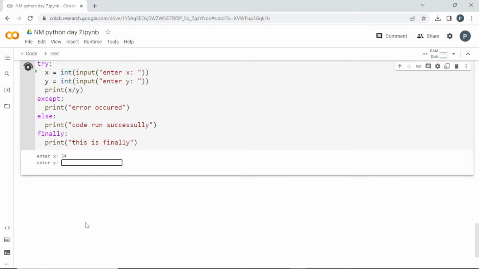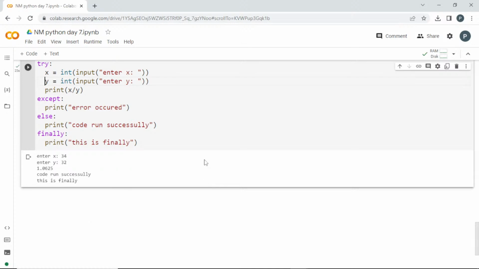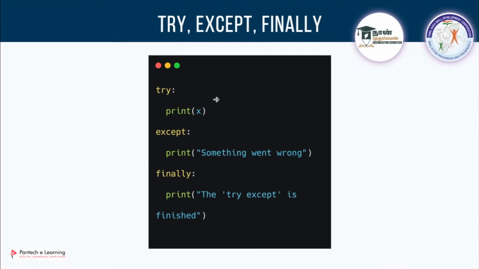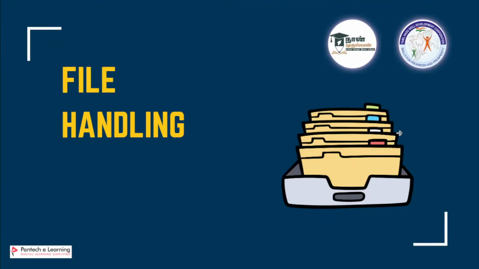In that case, you can use this try except. Since it is in a while loop, it will keep on asking. If you enter it wrongly, it is going to tell you it is wrong and ask again. That's the use case of this. Else and finally are optional, so based on your requirement, you can give them. I hope it is clear about try, except, else and finally.